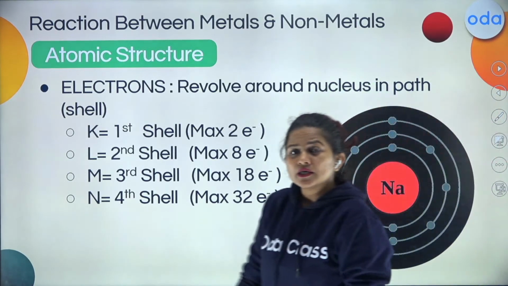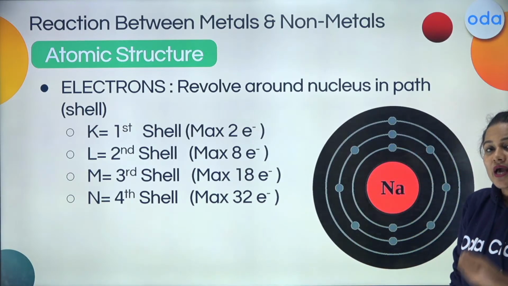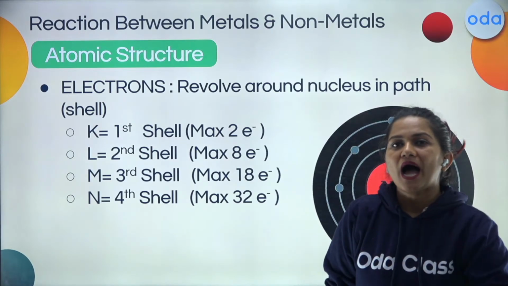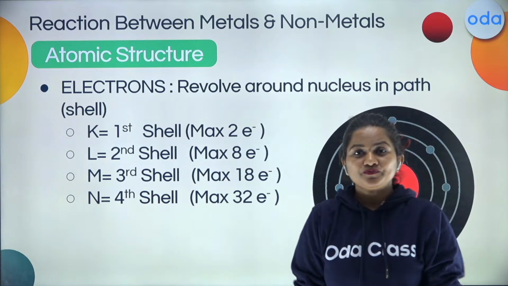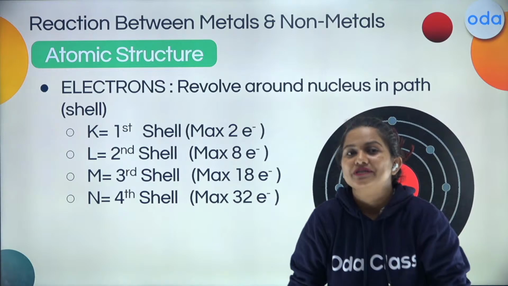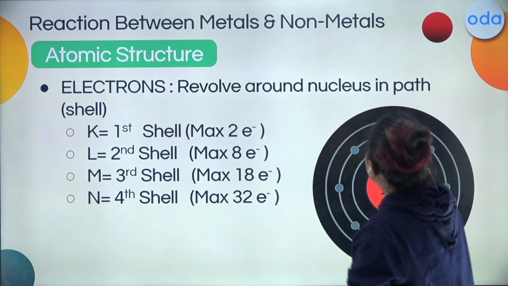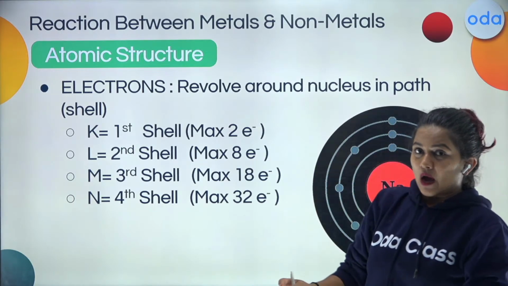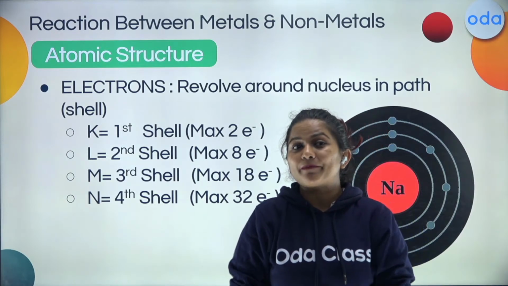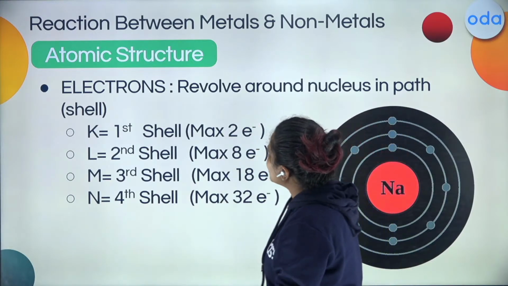To understand this, we will have a little look towards the atomic structure. Why? Because the electrons are the ones who take part in the chemical reaction. When two chemicals react, who takes part in this chemical reaction? The electrons. Not just any electron in an atom, but the electrons present in the outermost orbit. So let's have a little look towards the atomic structure, students.